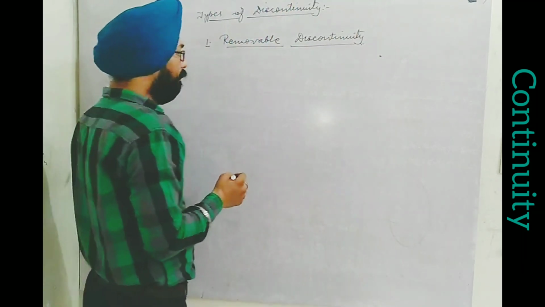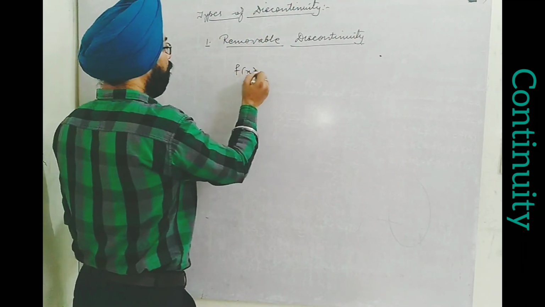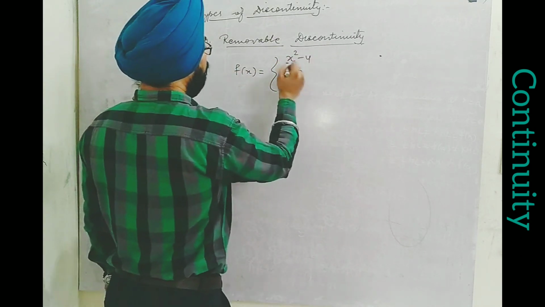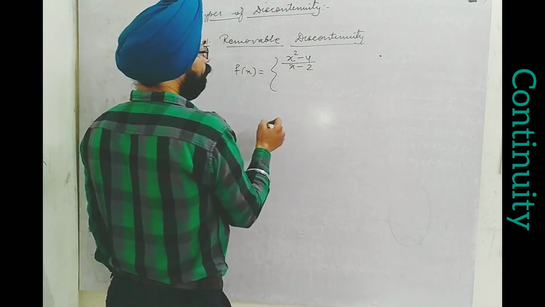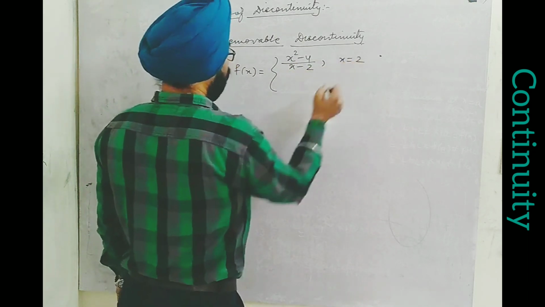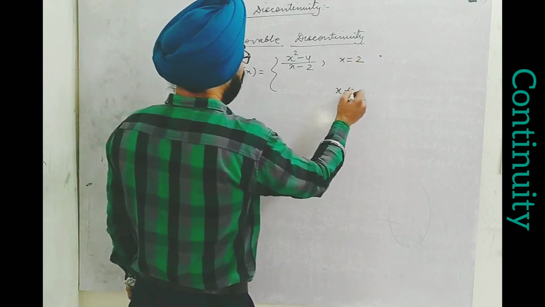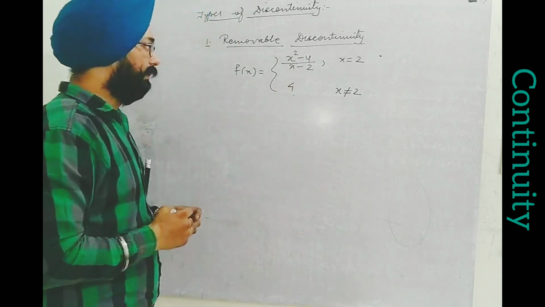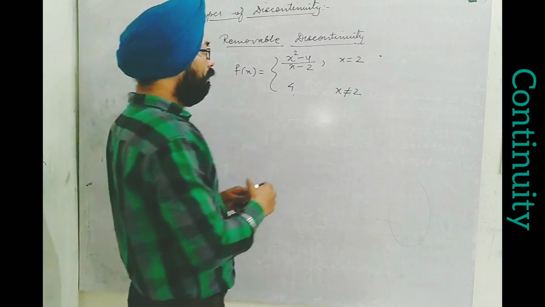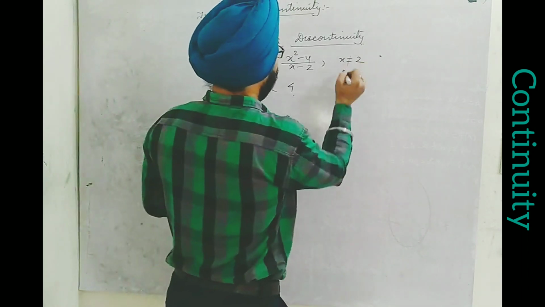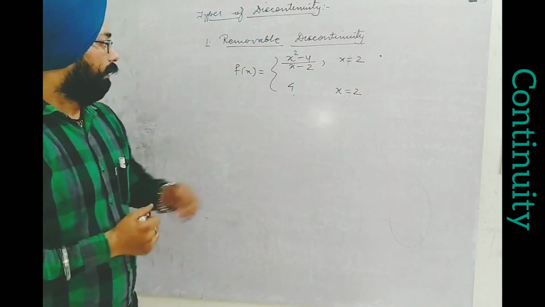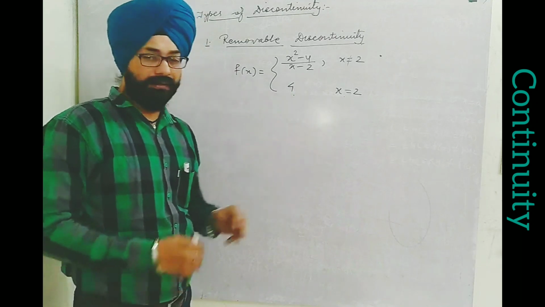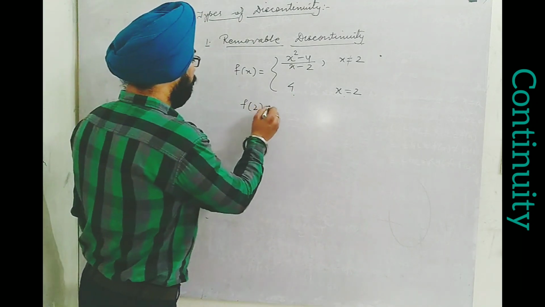What is that? Let me explain. Suppose f(x) is given as x square minus 4 upon x minus 2 for all x not equal to 2, and for x equal to 2 it's given to be 4. I'm sorry, this definition is not equal, and this is equal. Okay, now I can see that if x is equal to 2, the function gives us 4. So simply we can write that f of 2 is 4.